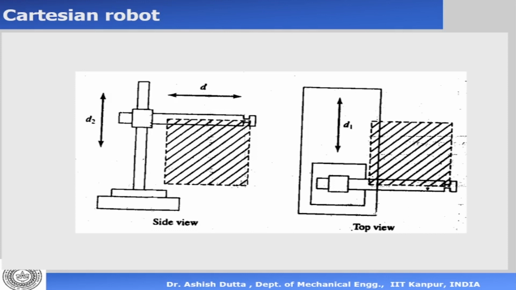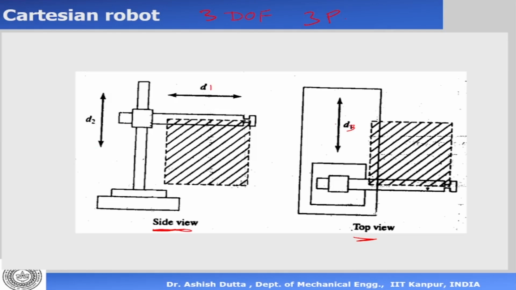So the first kind of robot is called a Cartesian robot. Now a Cartesian robot essentially has 3 degrees of freedom, and there are 3 prismatic joints, that means 3 translating axes. Now look at the structure of the robot. This is the side view of the robot, and that's the top view of the robot. In the side view, this is link number 1, this is link number 2, and this is link number 3.